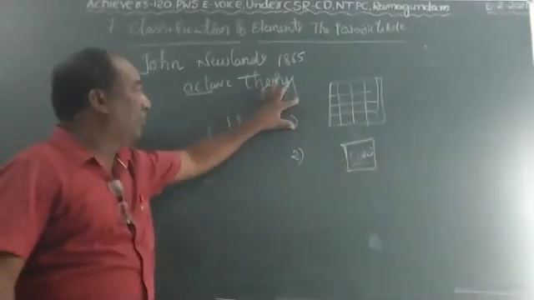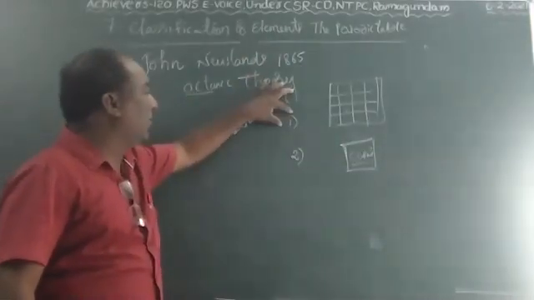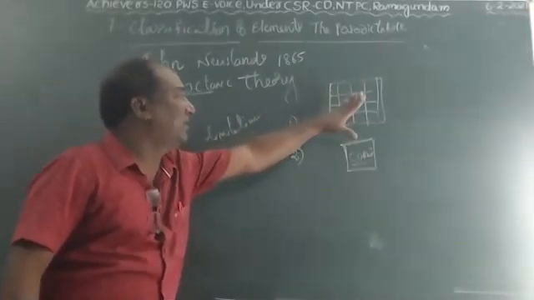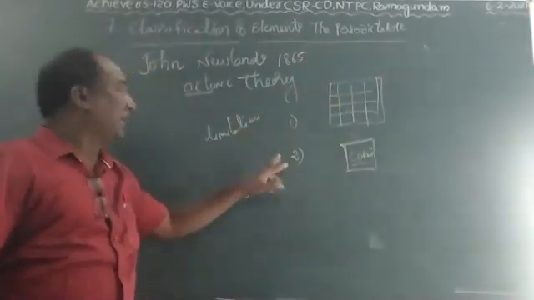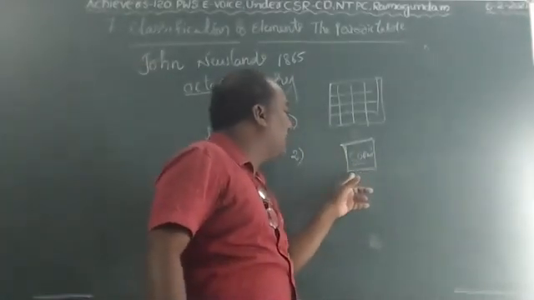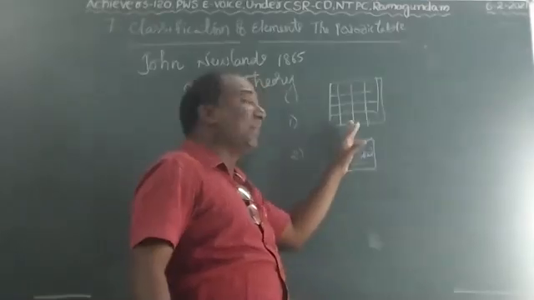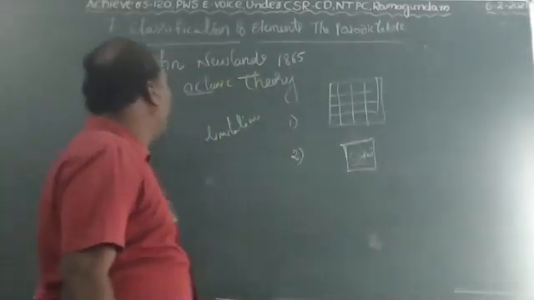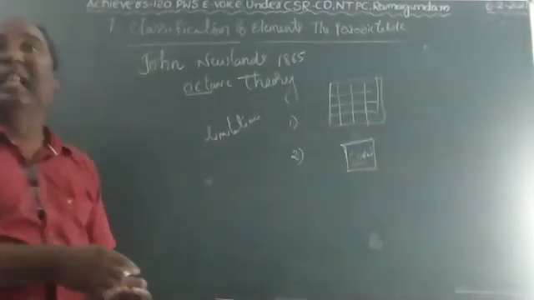One is Newland's periodic table was restricted to only 56 elements. He could not get space for upcoming elements. Second, elements with dissimilar properties were located in one slot, different properties of elements in one slot. These are Newland's octave theory limitations.